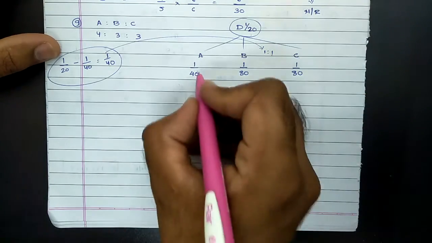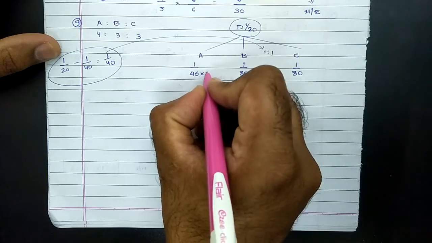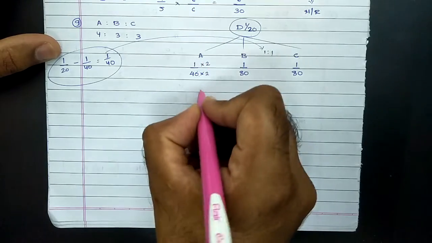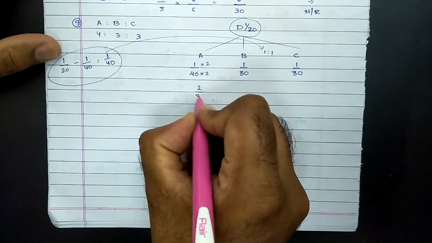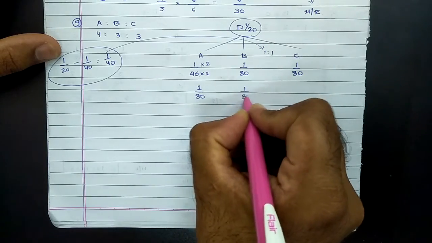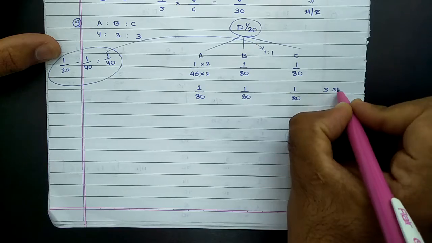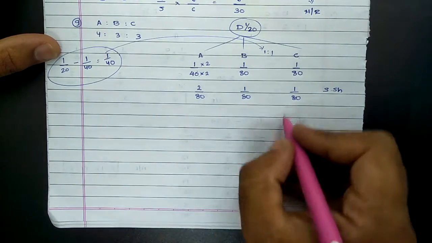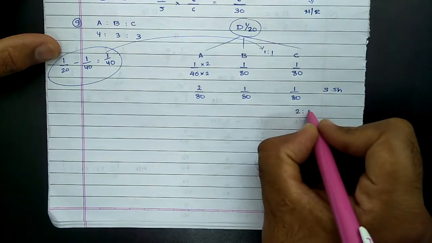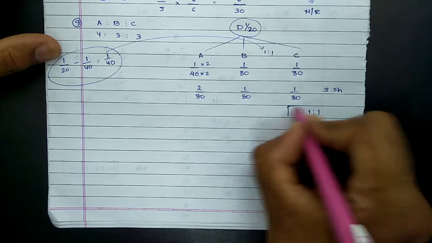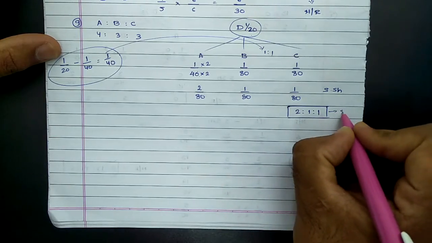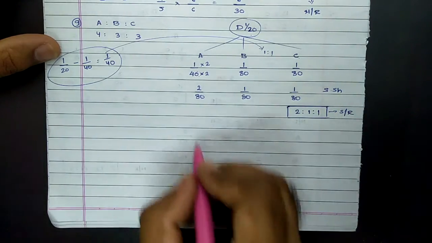Let us make the denominator the same. Here the denominators are 80. In order to make the denominator of A 80, we need to multiply both sides by 2. So in the standard manner, 2/80, 1/80 and 1/80 will be termed as their sacrificing shares, and accordingly the sacrificing ratio will be 2:1:1. So this was with regard to calculation of the sacrificing ratio.